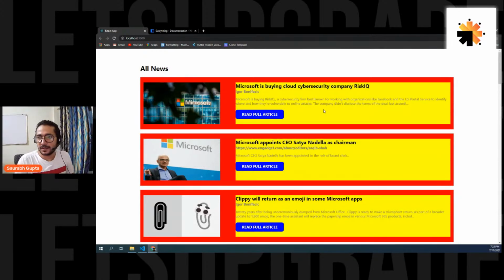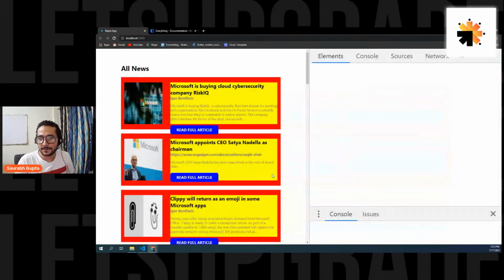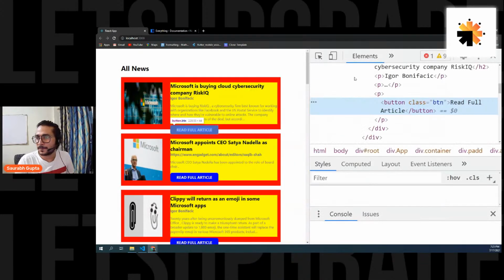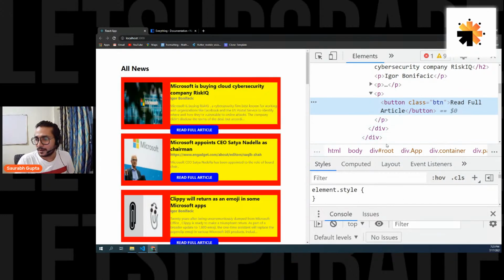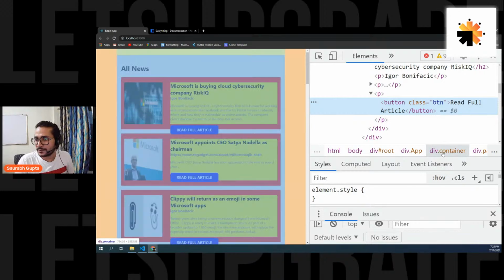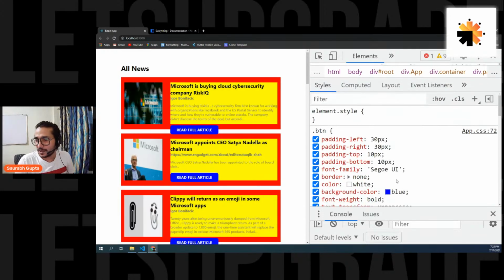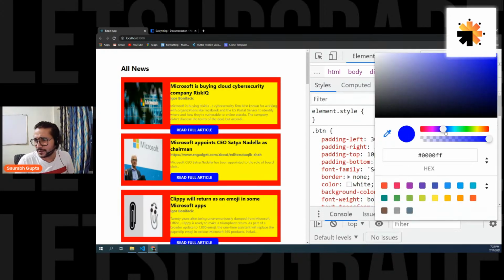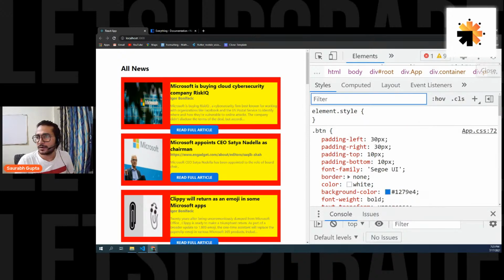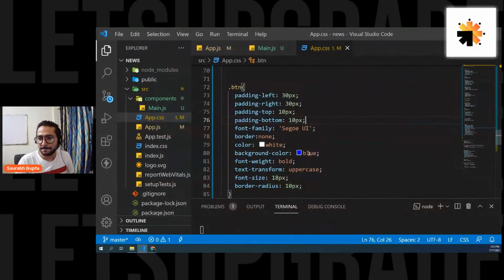Perfect. Now let's change the color of this. So inspect. And let's select a good color for it. So blue, but not this blue. Let's go to a lighter part of the blue. This is a good color. So let's take this, close it, put it instead of this.